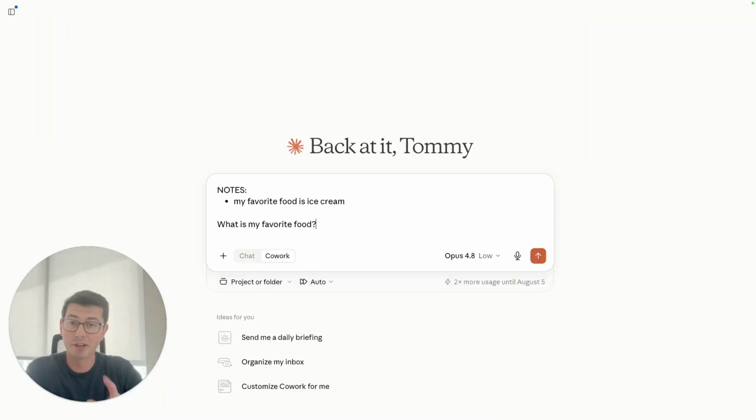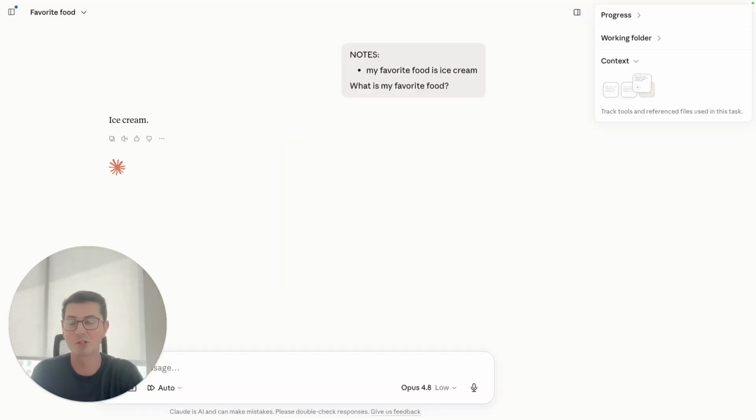Let's try a new prompt. This time I'm also going to ask it, what is my favorite food? But before I ask it that, I'm going to append these notes here. And in the notes, I'm just telling it my favorite food is ice cream. We take a look here, Claude is easily able to say ice cream.